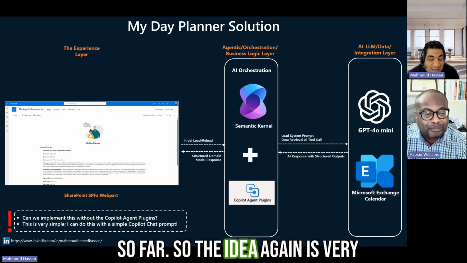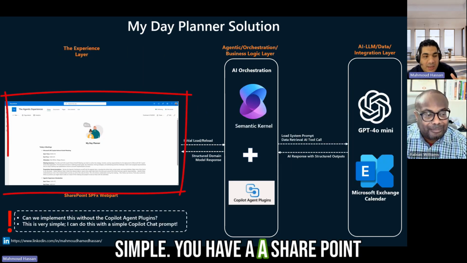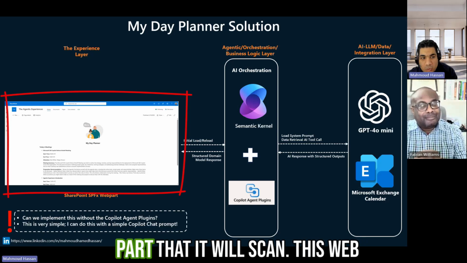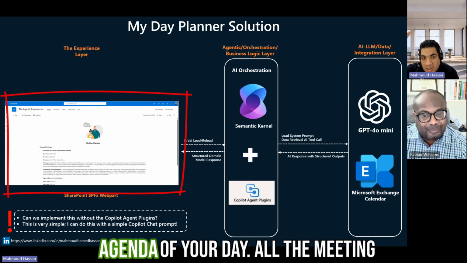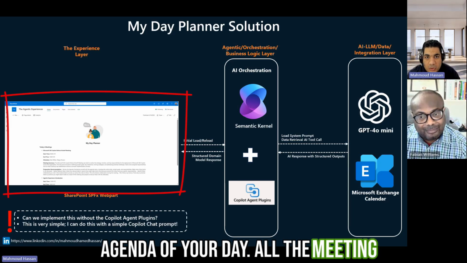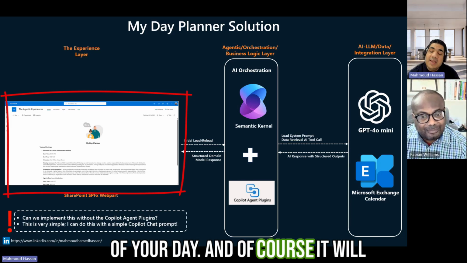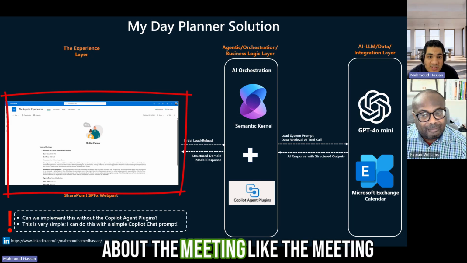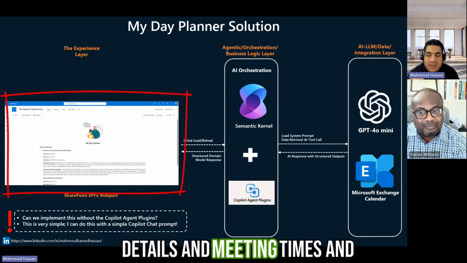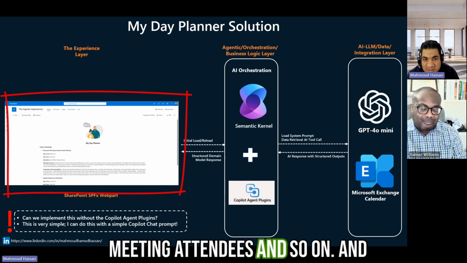So awesome. The idea, again, is very simple. You have a SharePoint web part, and this web part will show you the whole agenda of your day, all the meetings of your day. And of course, it will come up with some facts about the meeting, like the meeting title, the meeting time, the meeting attendees, and so on.